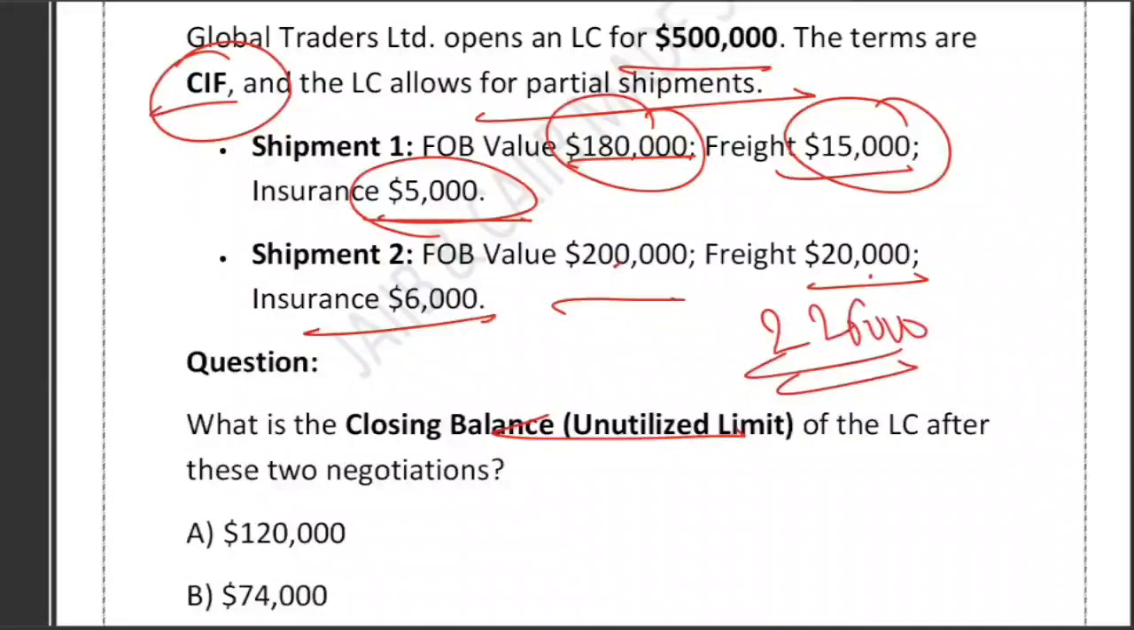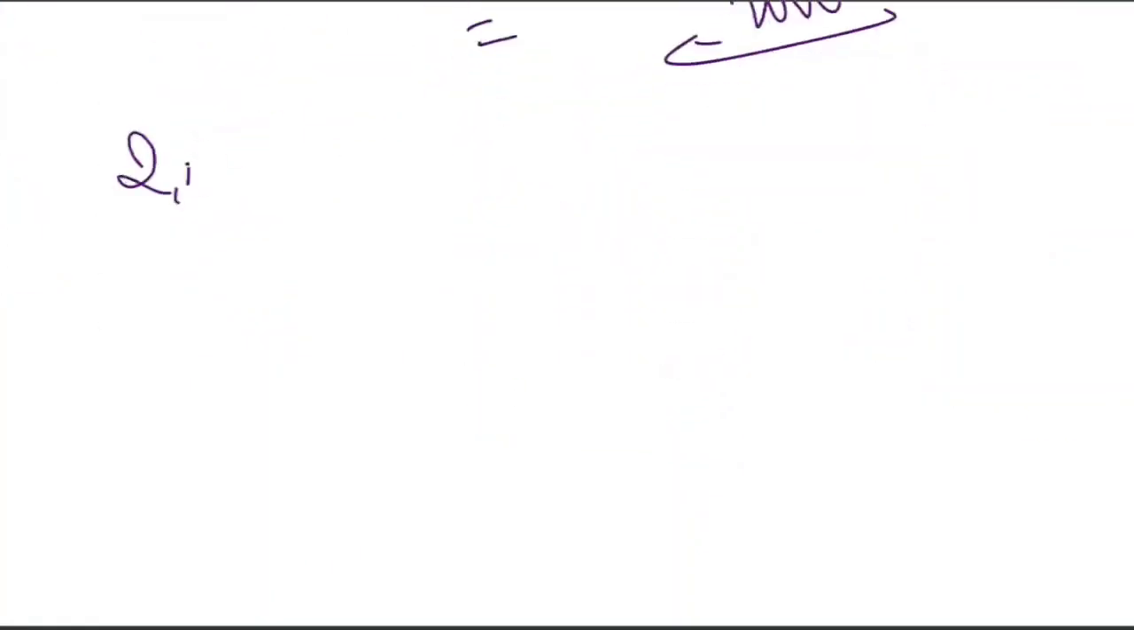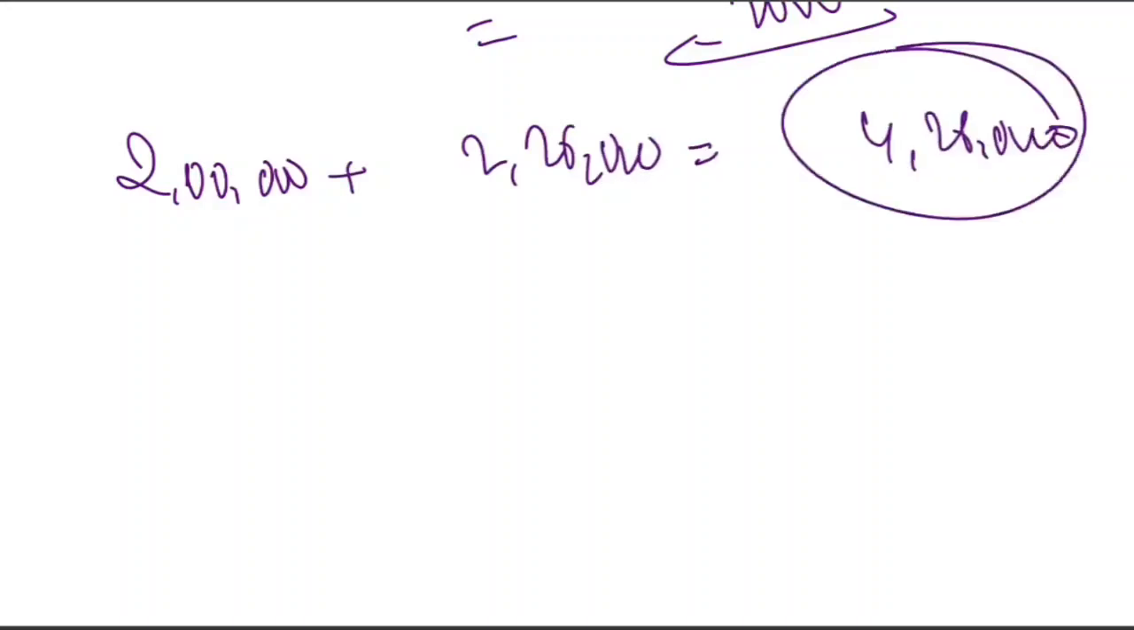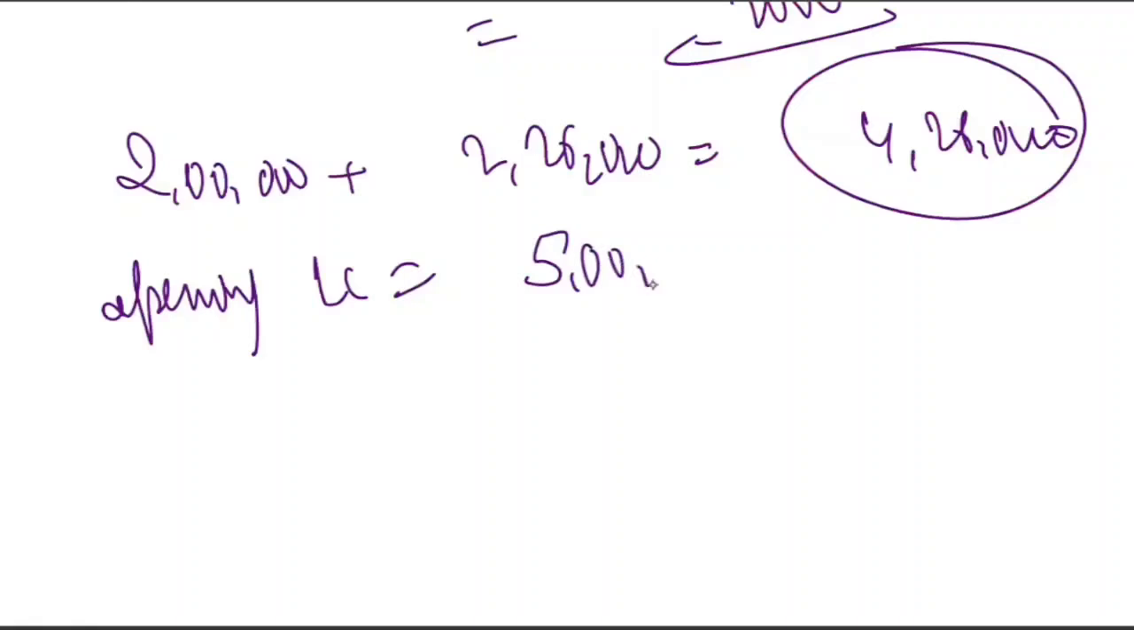Right? So total LC utilization is how much? Add both of them. See, first utilized is 2 lakh. And second utilized is 2 lakh 26,000. So overall it becomes 4 lakh 26,000. So opening LC was how much? Think about it. I think 5 lakh. Just see, yes. They open an LC for $5 lakh. They have mentioned. Opening LC is $5 lakh.